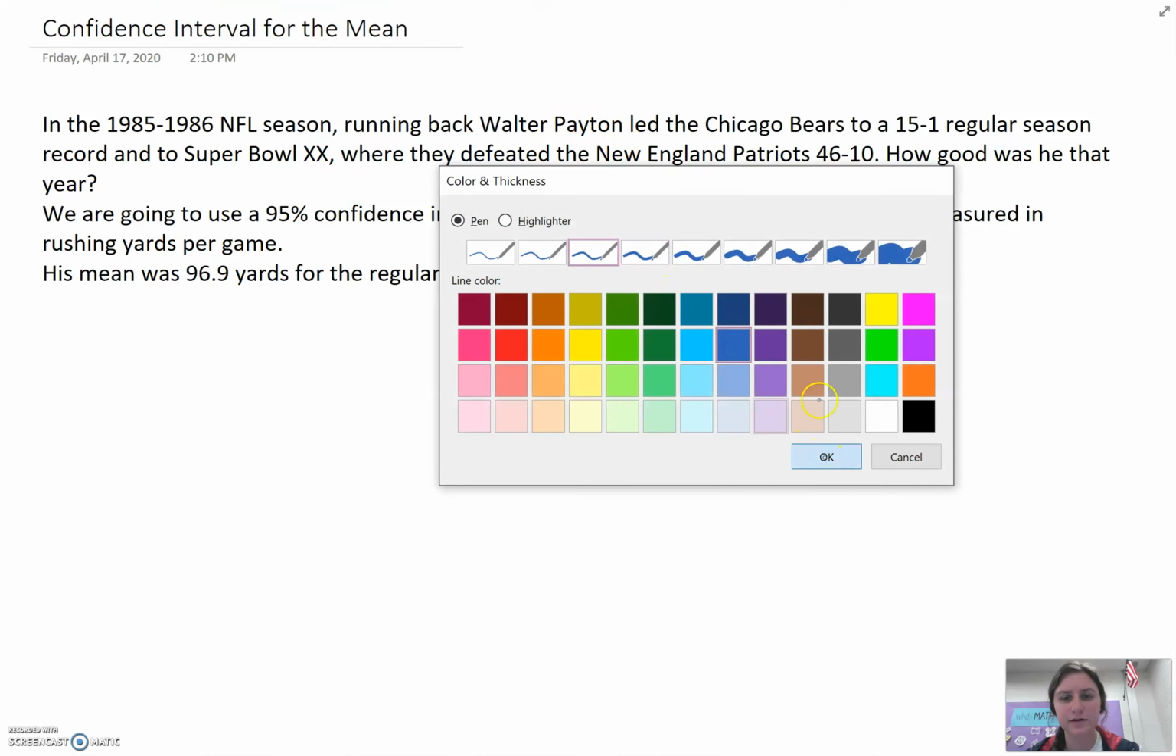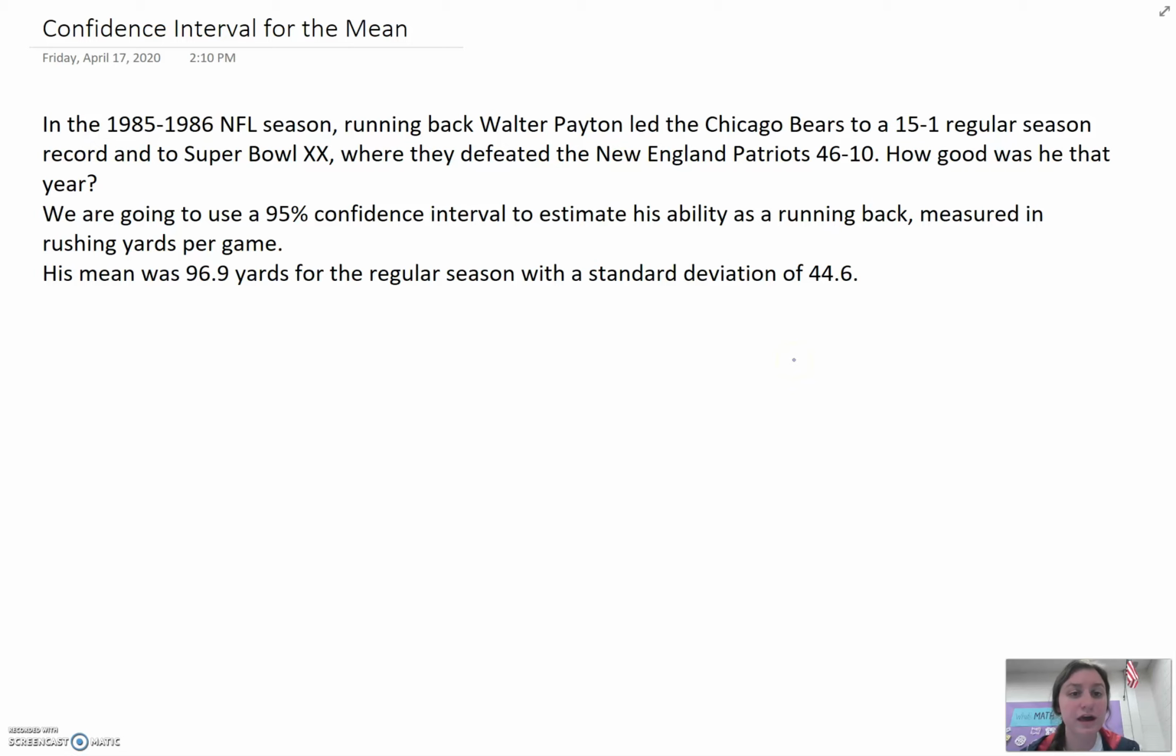Okay, let's get a color here. So we're going to look at running back Walter Payton. He led the Chicago Bears to a 15-1 regular season and then took them to the Super Bowl where they defeated the New England Patriots 46-10. So pretty impressive guy, and we want to know how good was he that year.